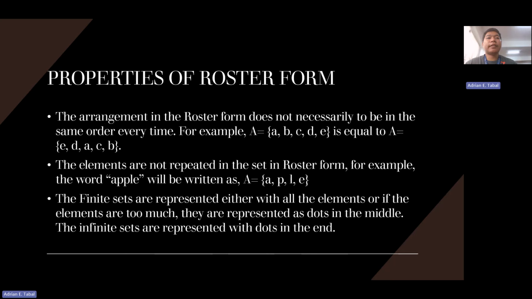Third property, the finite sets are represented either with all the elements or, if the elements are too many, they are represented with dots in the middle. The infinite sets are represented with dots at the end. If we have a finite set, for example, numbers from 1 to 20, and there are many elements, there is no need to write everything. You can write 1, 2, 3, 4, 5, dots, 18, 19, 20. That is the set of 1 to 20. But in the case of infinite sets, we are going to use dots at the end.